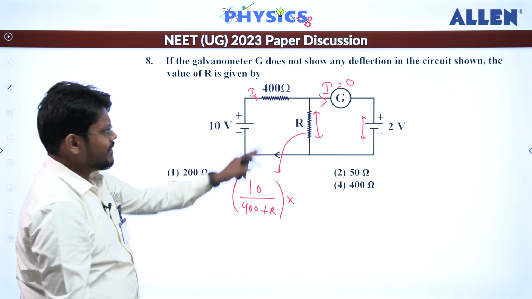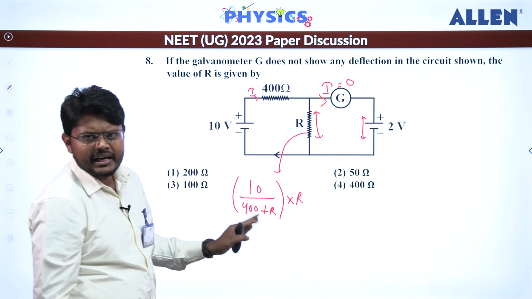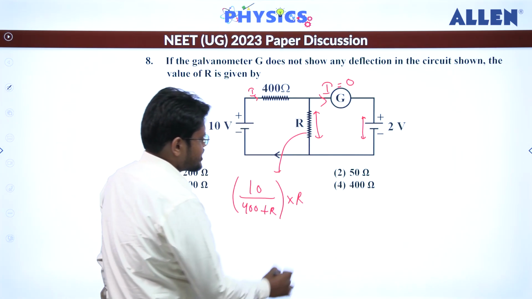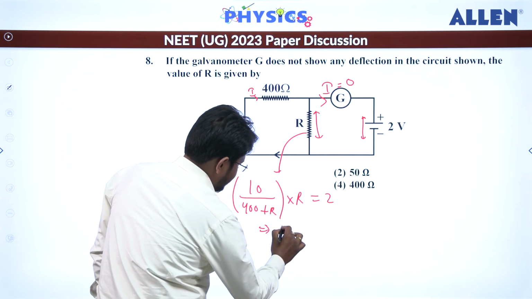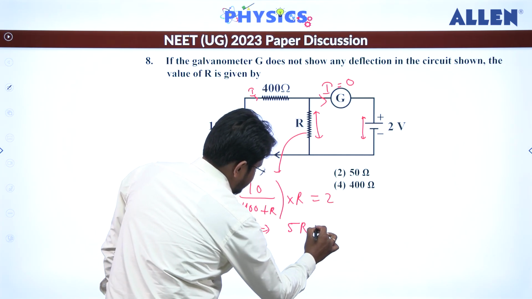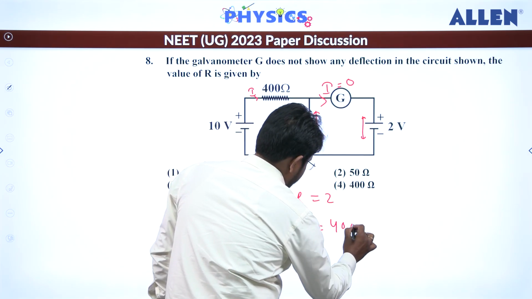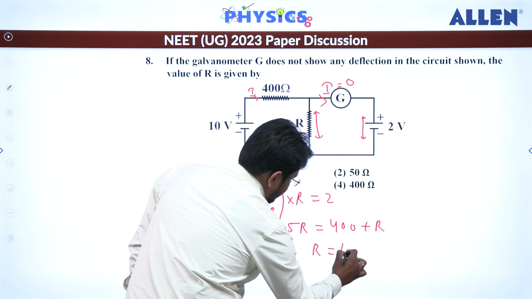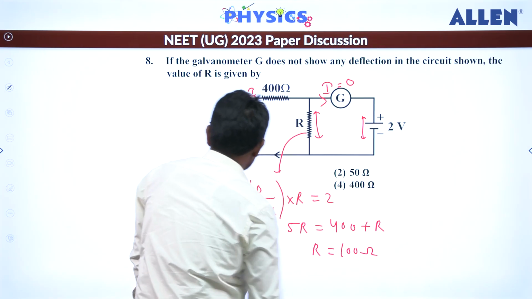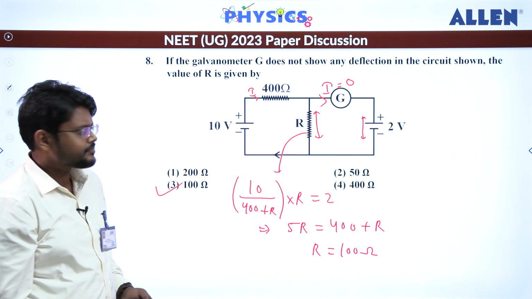into what is the value of resistance here? R. So IR is the voltage drop across this resistance and this will be equal to 2. So from here I can write 5R is equal to 400 plus R, that means R will come out to be 100 ohm. So let's check the options. So for this, the third option is the correct answer.